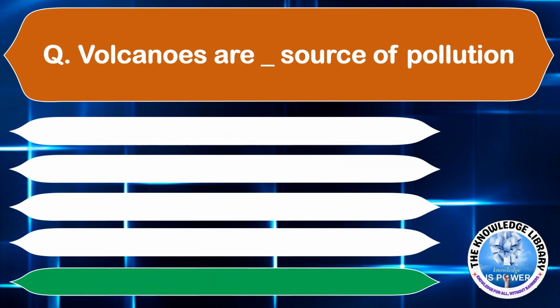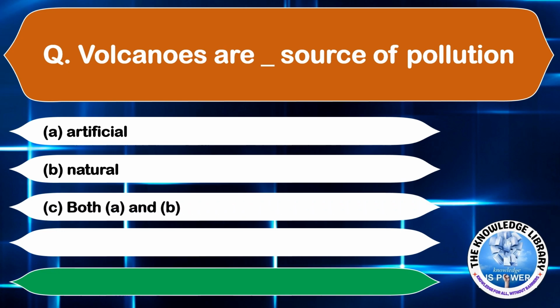Volcanoes are a dash source of pollution. Option A, artificial. Option B, natural. Option C, both A and B. And option D, man-made. The correct answer is option B, natural. Moving on to the next question.